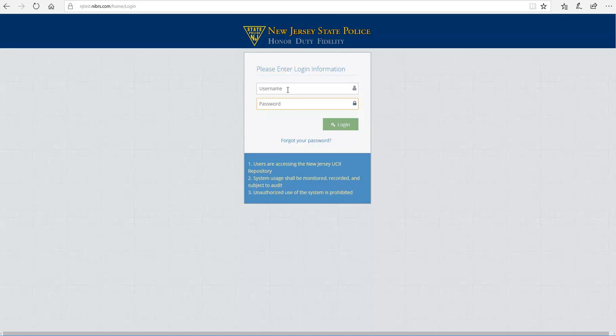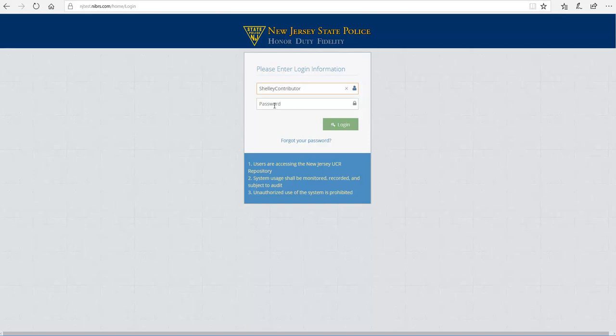There are two items to note. First, regarding your username, it is not case sensitive. You can enter it in uppercase or lowercase letters. So I'm going to go ahead and put mine in now. As you can see, I did an uppercase S and an uppercase C, and I really didn't have to do that. I could have had them both lowercase.